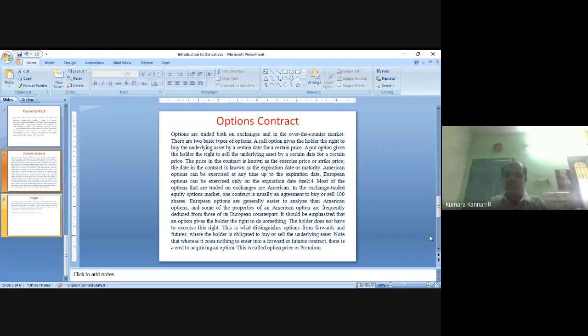Whether Mr. X exercises the option or not, suppose again, as per his prediction, it has happened and the real exchange rate is 68 rupees only. So he wants to exit the contract. He can exit the contract, he will be getting 30,000 rupees. Still, he has to pay 10,000.